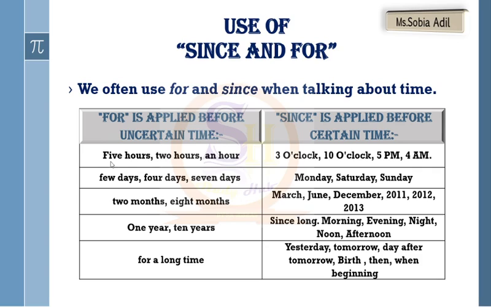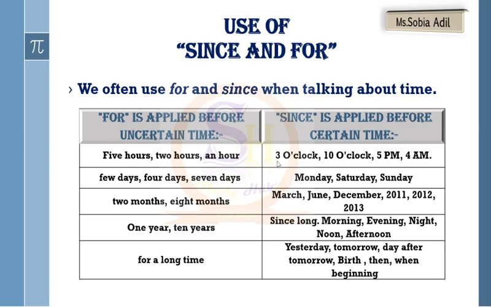Examples of for are 5 hours, 2 hours, an hour, few days, 2 months, 8 months, 1 year, for a long time. This is uncertain time. So for uncertain time, actually we use for in the sentences. And if we talk about since, if the time is certain, specific, we use since.